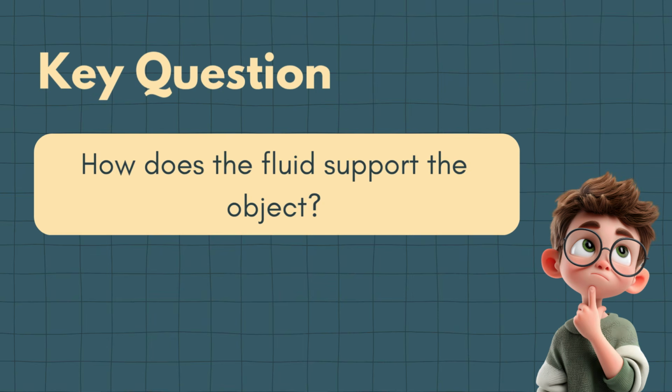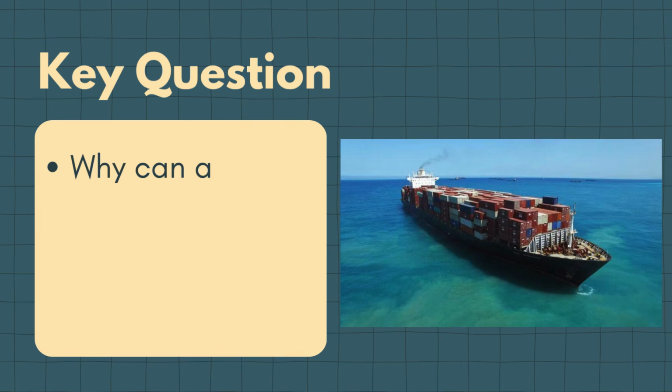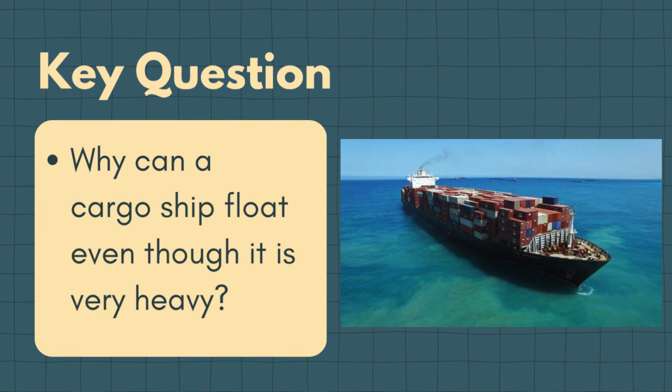Now, question, how does the fluid support the object? Here is an important question. So the answer is through buoyant force. The fluid pushes upward against the object. So this is why we should not simply say the object floats because it is light. That is not always correct, class. A very heavy object can float if its shape allows it to displace enough fluid and produce enough buoyant force. And this brings us to our next example.